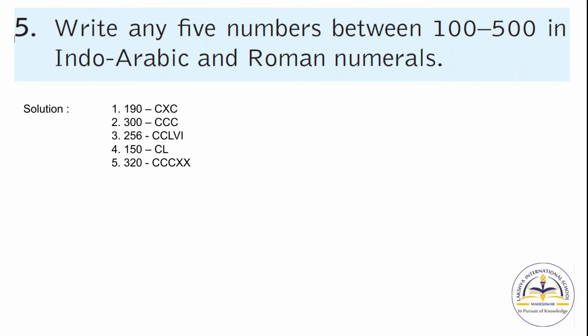Now question number 5. Write any 5 numbers between 100 to 500 in Indo-Arabic and Roman numerals. So let's take an example, 190. How can we write 190? CXC. Now in the same manner you have to find out 4 more examples.